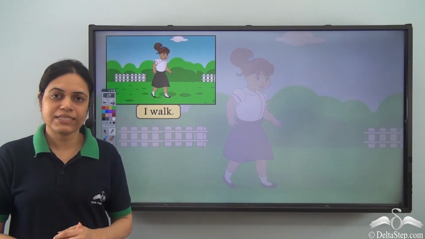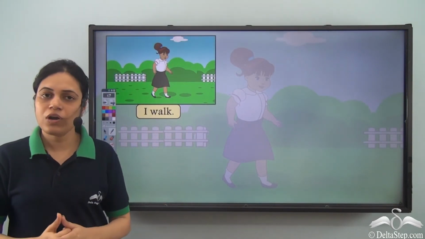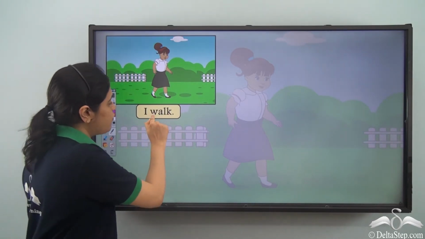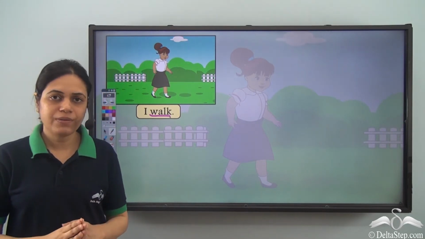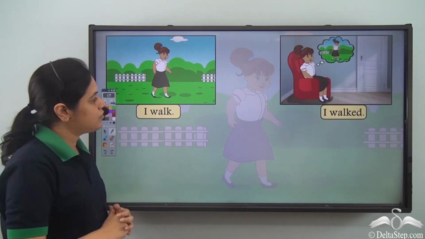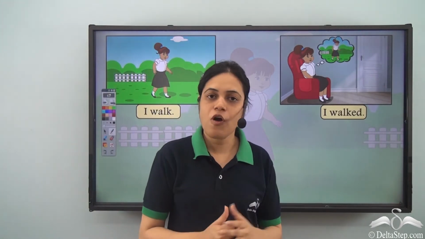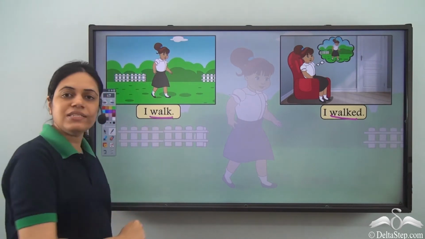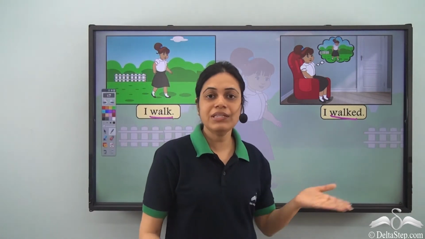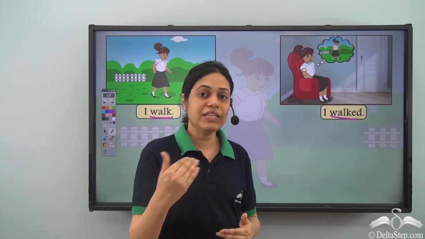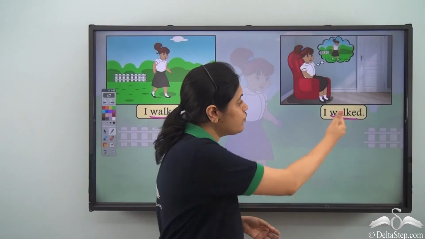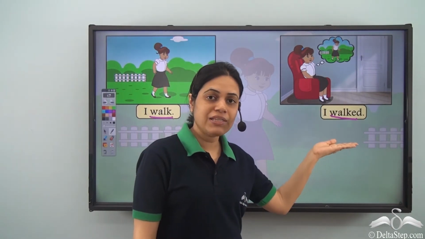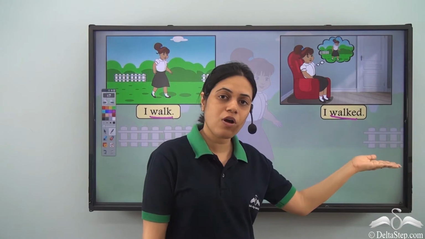Now, let us look at this sentence. I walk means the girl says, I walk. Walk is a verb here. I walked. This is the past tense. I walk is the present tense. I walked means the girl walked in the past. So over here, walked is the main verb. It says the action done by the girl in the past. The girl walked.